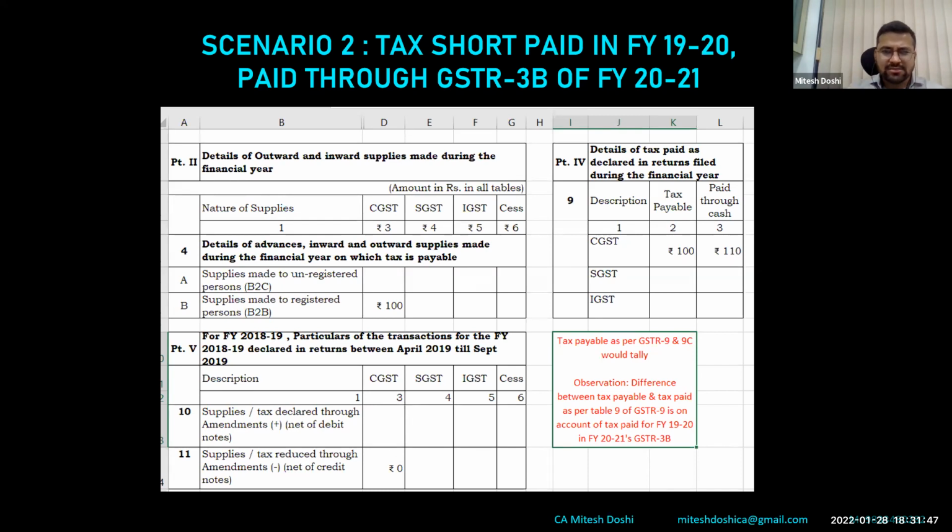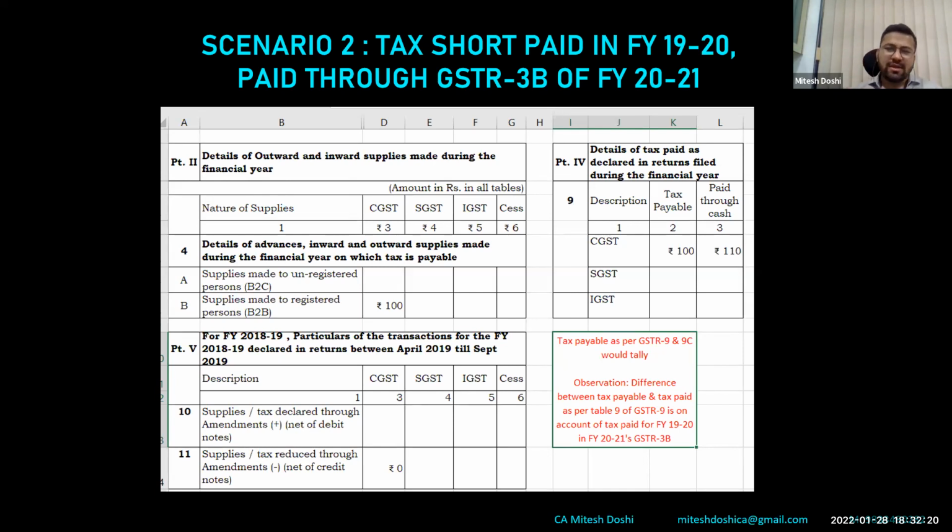In that case, shall we show 110 out here so that 3B is matching, and thereafter a difference comes in 9C, and in the unreconciled turnover after table 5 we mention the reason for the differences? We can mention out there that this is the reason. Ideally it would be highlighted in table 9 in the rate wise liability, because this is basically a tax component and not the turnover. But I'm just trying to explain to you. Ideally you can do this and be mum.